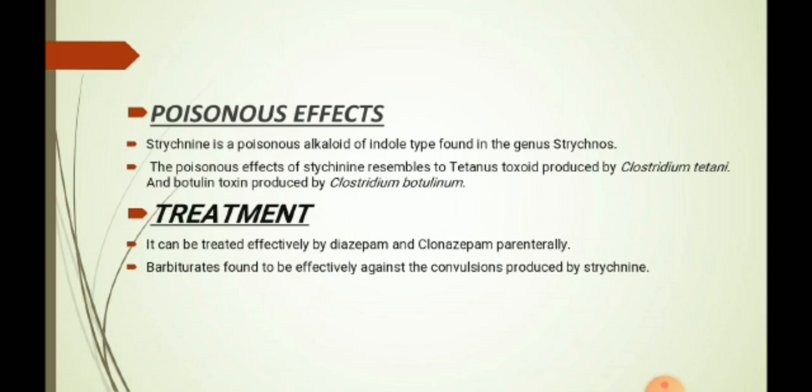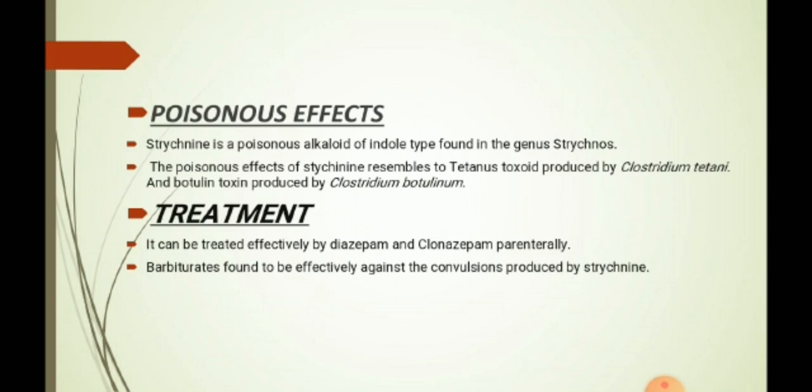So, moving on to the poisonous effects of strychnine. Strychnine is a poisonous alkaloid of indole type found in genus Strychnos. The poisonous effects of strychnine resemble tetanus toxin produced by Clostridium tetani and botulinum toxin produced by Clostridium botulinum.